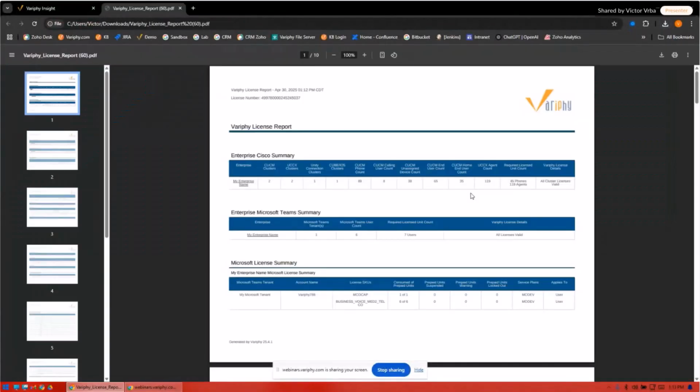So working with a lot of our customers, we found that there are multiple ways to give people the ability to have an MS Teams license, but not necessarily giving them the ability to place inbound and outbound calls. Yes, they can still call internally, but they didn't necessarily have outbound and internal access. So we had a lot of our existing customers come and say, well, look, the license is larger than what we really need because all of these other people, yes, they have an MS Teams phone license, but we haven't enabled phone for them. And much like everything in the world today, there's a million different ways to do the same exact thing.